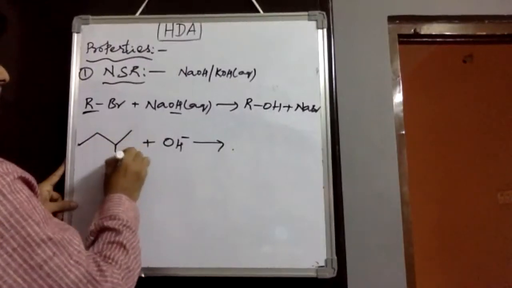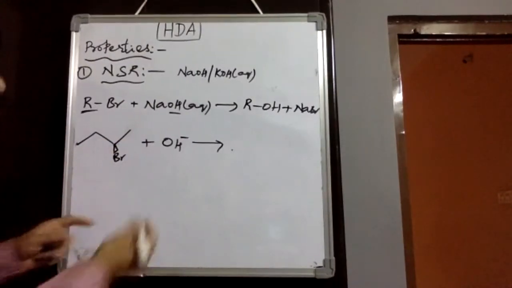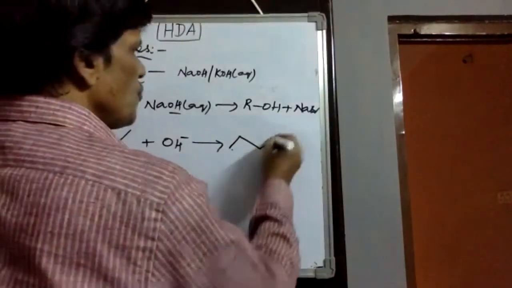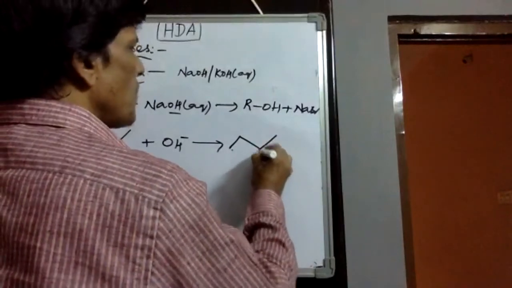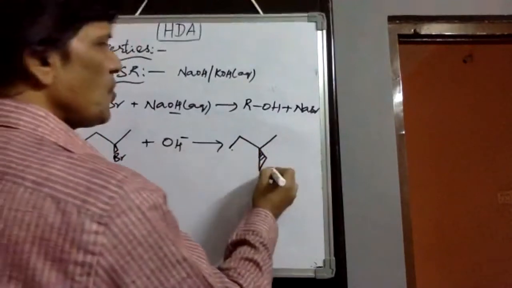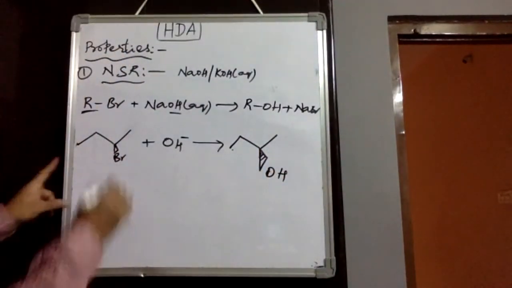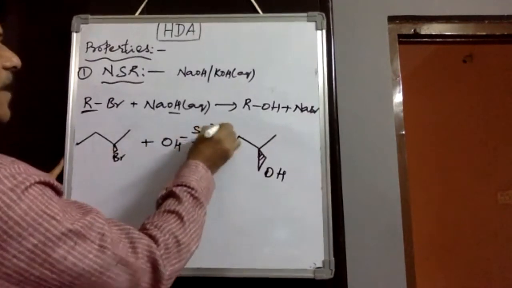Now let me take this for the stereochemistry explanation. When we add OH minus here, we observe the inversion product. OH minus substitutes and we get secondary butyl alcohol. Then it follows the SN2 mechanism.